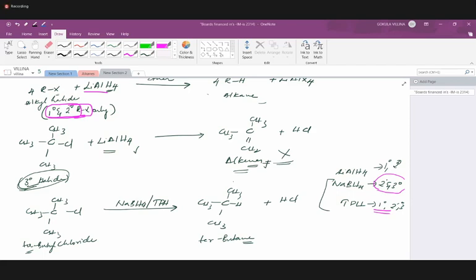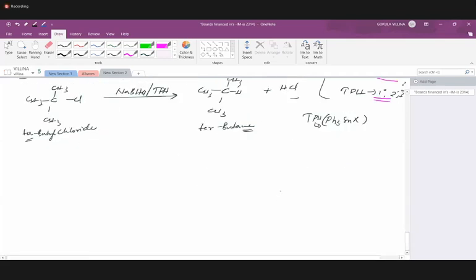You will get just the replacement. Here you might have Ph3SnH for TPH. Okay. So there is also one more method for these alkyl halides.